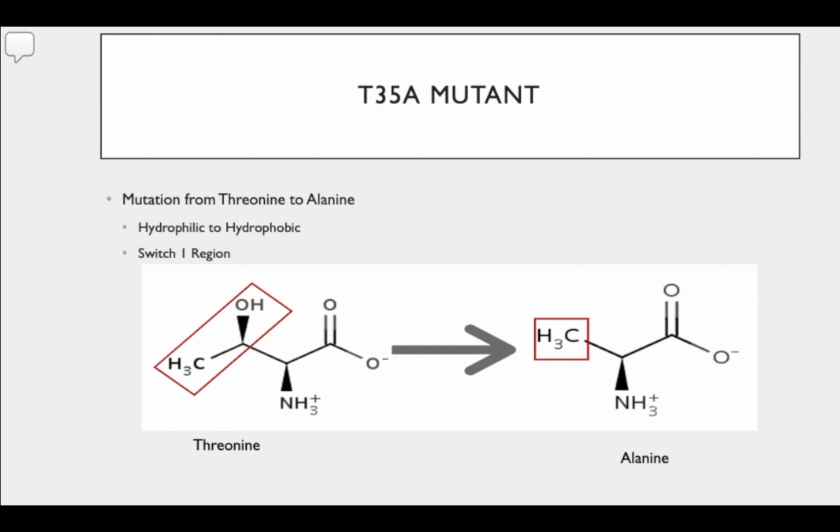This mutation is located in the switch 1 region. Studies have shown that the T35A has less conformational freedom and less binding ability for those downstream effectors. So we're really interested in seeing differences between CDC42 and the mutant T35A.